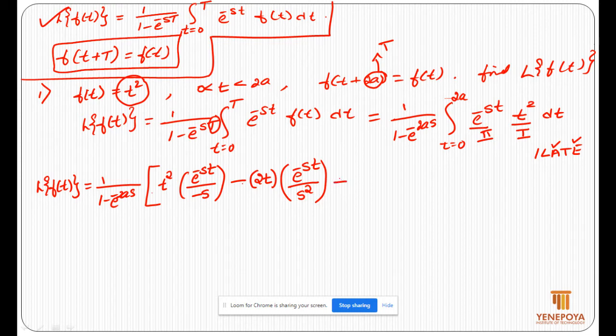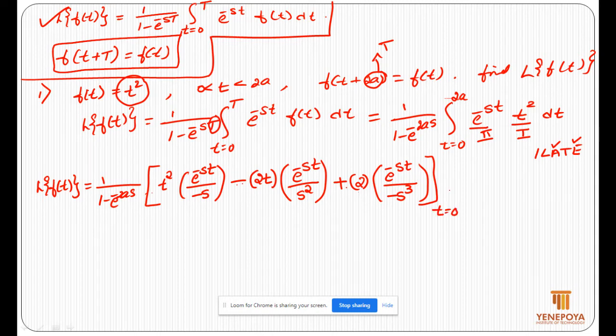Further, alternatively change the sign, that is plus, minus, third term is plus sign. Differentiate the first term, that is 2t, differentiation is 2. Integrate again e power minus st by s square, integration is e power minus st divided by minus s, and s square we have, so it is minus s power 3. For the differentiation of 2, it is 0, so we can stop the Bernoulli's general integration by parts rule here.